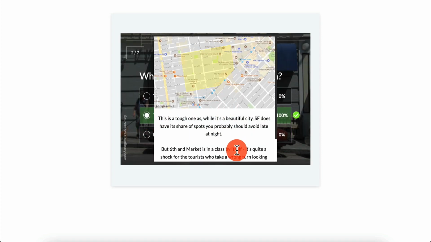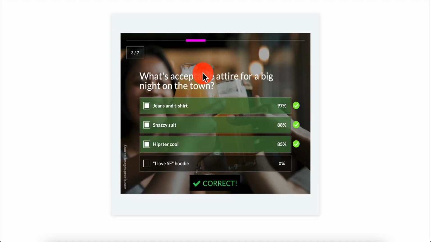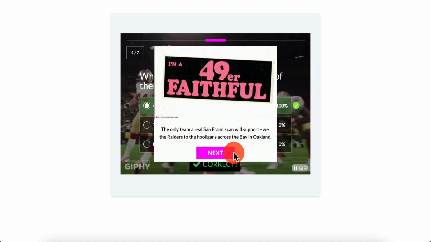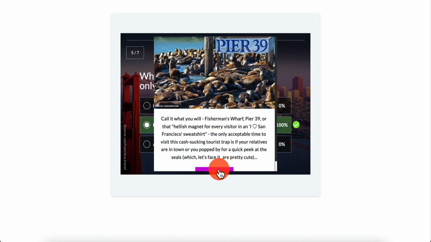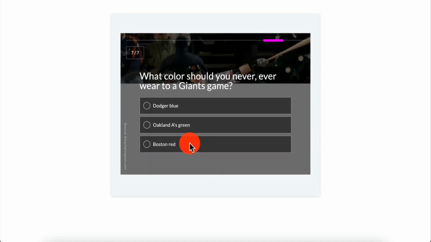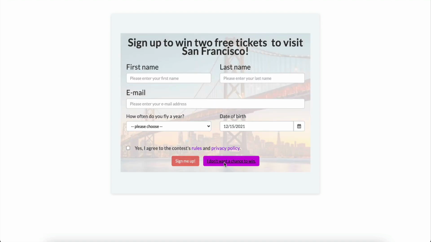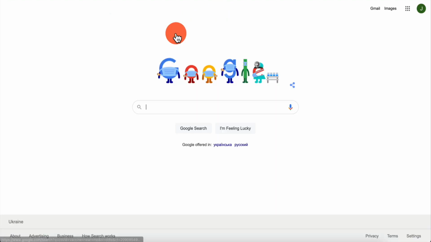I'm just going to go really quick. I'm not going to worry about whether I'm getting it right or not. I just want to go really quick through the questions. And I'm here, and I'm getting it right, so that's actually good. Yep, I got it right. Now I know the answer, so that's why I'm getting it right. I got this one, Dodger Blue. I know the answer. So I think I got all of them right. So I can skip that, and it says 6 out of 7, dude, you're a tourist. And then I get book your car rental in San Francisco, 40% discount. Once I click on that, it's going to redirect me. In this case, it's Google, okay?